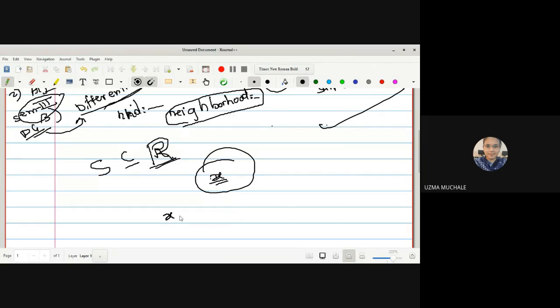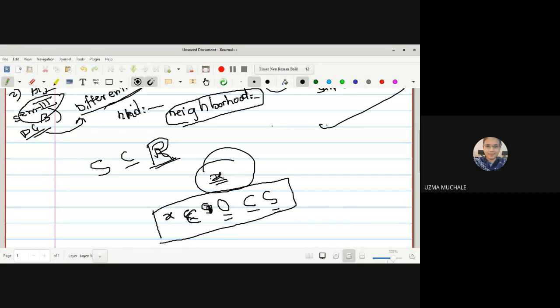So this is called a neighborhood if x belongs to your S and x belongs to some open set, say O, and this O is contained in S. If it satisfies this condition, then we say that this O or S is a neighborhood. Do you remember the definition of neighborhood now?